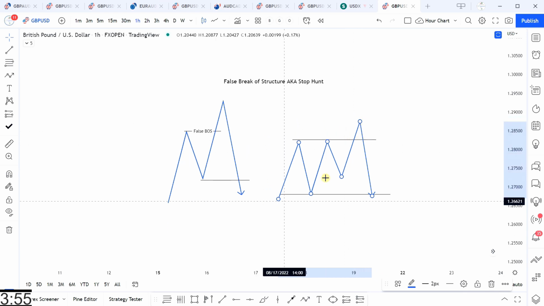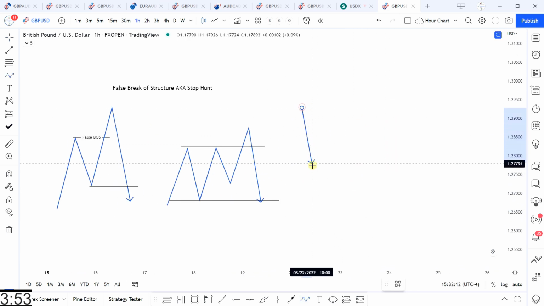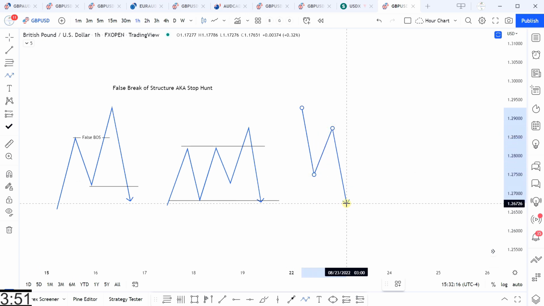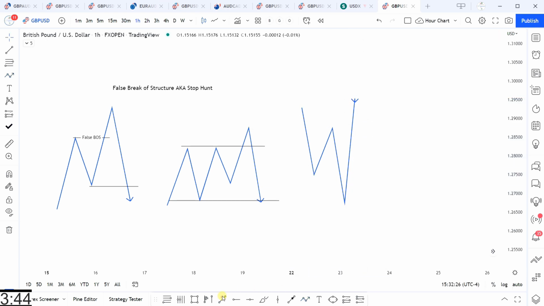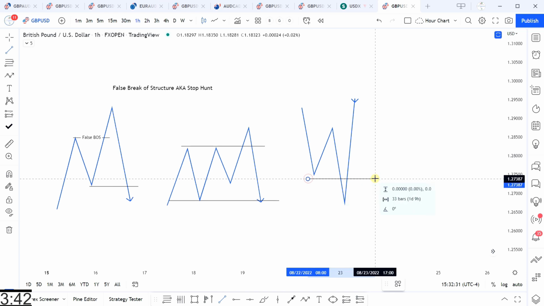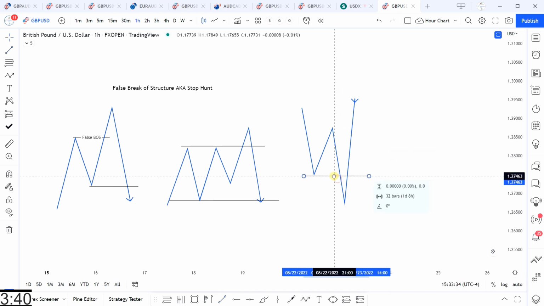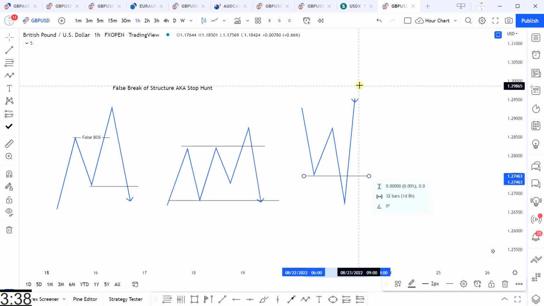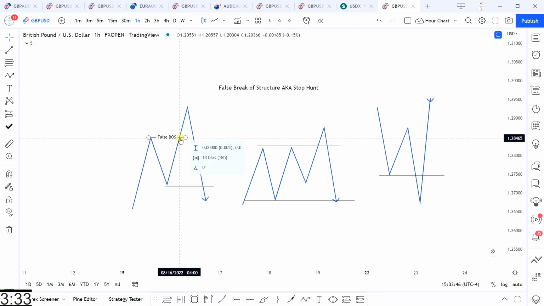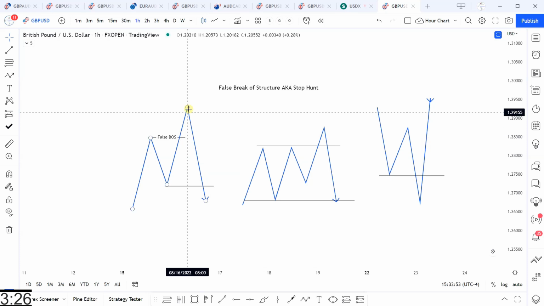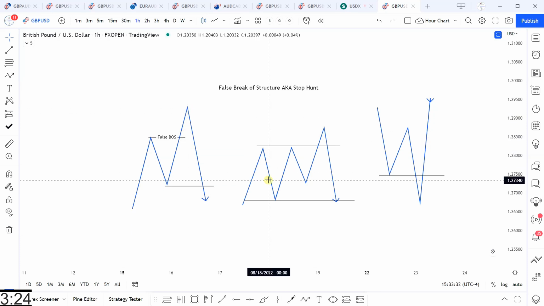And it is the exact same thing for a bearish scenario where price comes down, makes structure, it breaks, has a breaker structure, and then will trade back above that last valid high, and then this would be the actual stop hunt in this area. So that would give us a stop hunt in a bearish scenario as price rallies up. This could be infuriating if you took a trade in this area playing this breakout only to have price reverse against you because your stop loss was probably beneath here and you traded that breakout. So that's what a false break structure is.